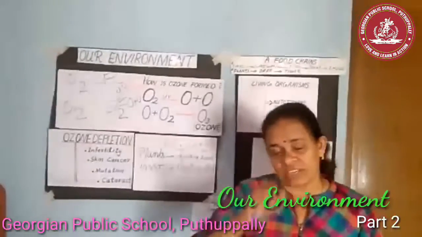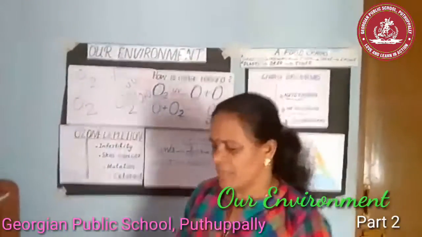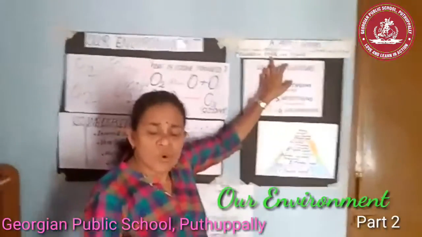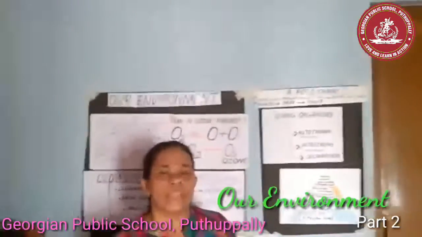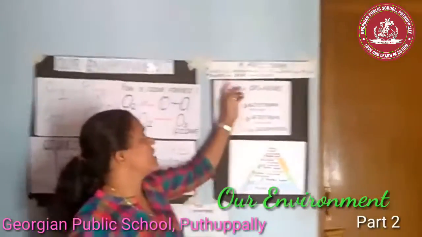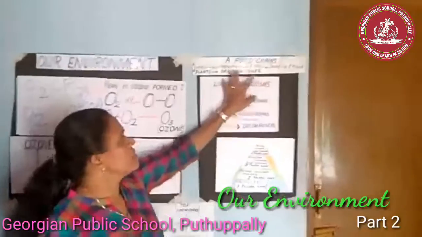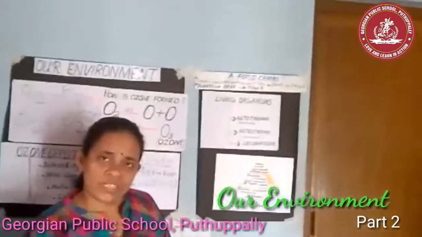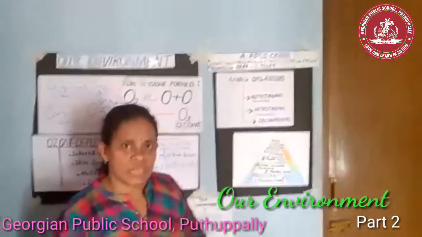Okay, one more point to add, children. Can you tell me if there is any problem if we remove all the organisms in a particular trophic level? For example, plants, deer, tiger. Suppose we are removing all the deer. Do you think it will create any problem to the environment? Yes.